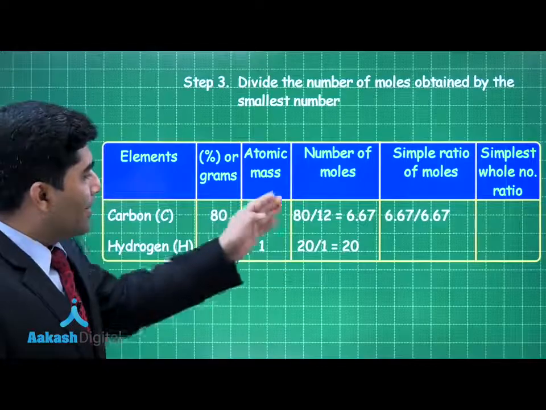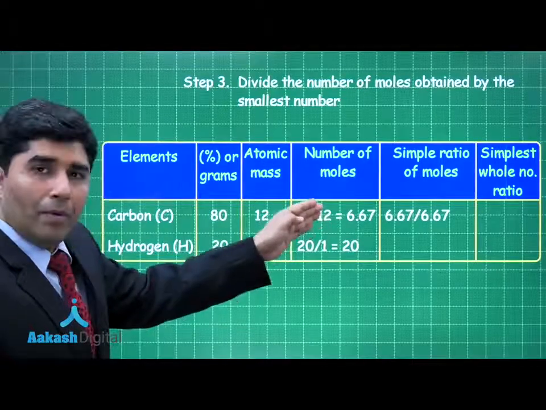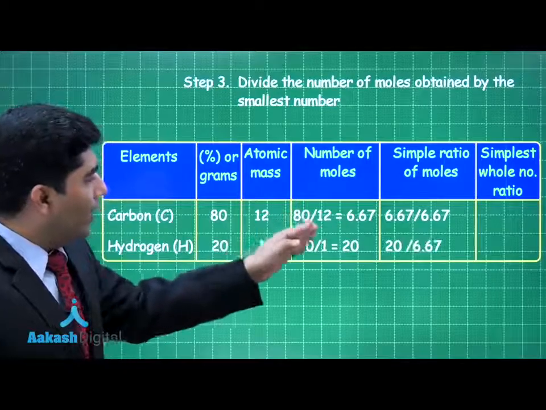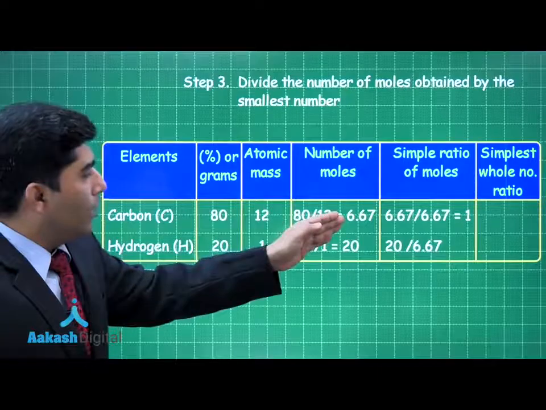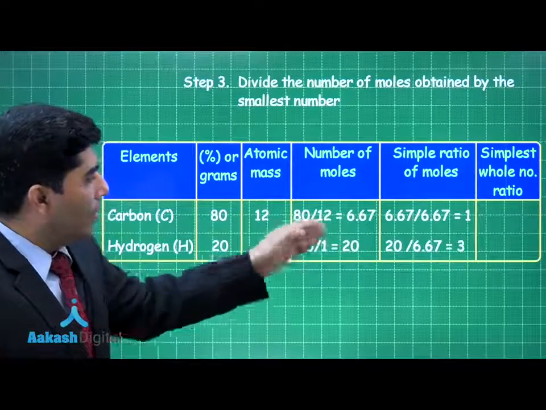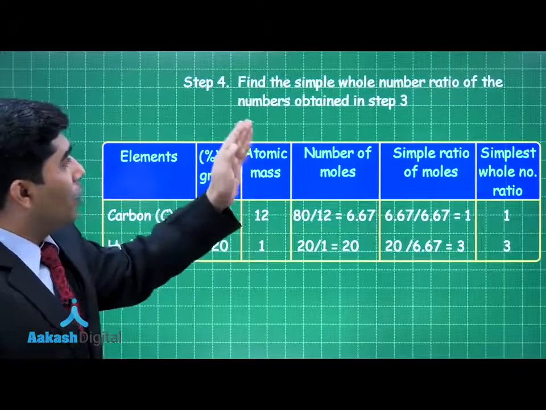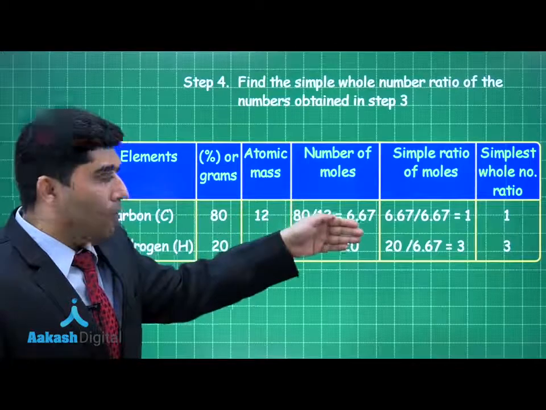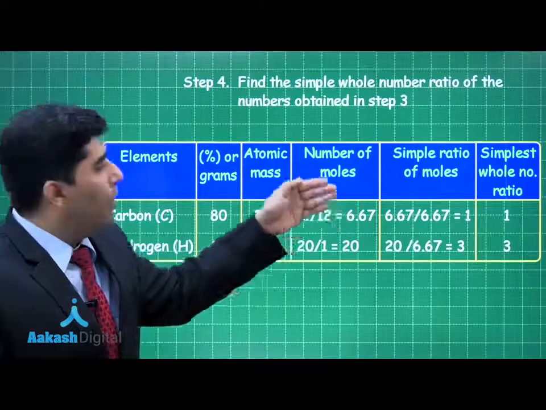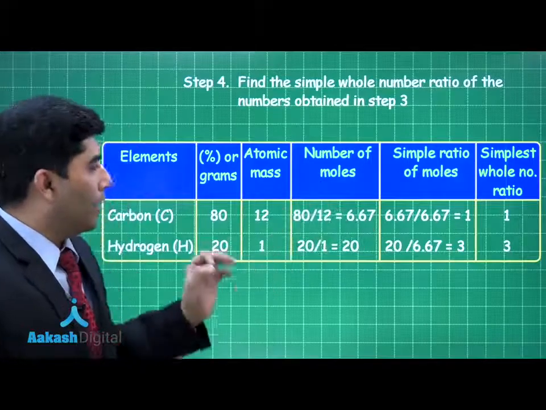Therefore, 6.67 divided by 6.67, that is for carbon, and 20 divided by 6.67 for hydrogen, gives 1 for carbon and 3 for hydrogen. In the next step, we have to find the simple ratio. They are already whole numbers, not decimals. Therefore, the simple whole number ratio is 1:3.